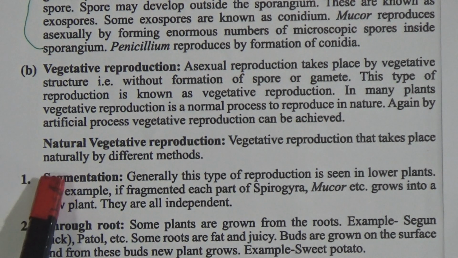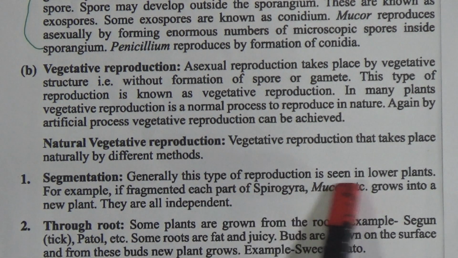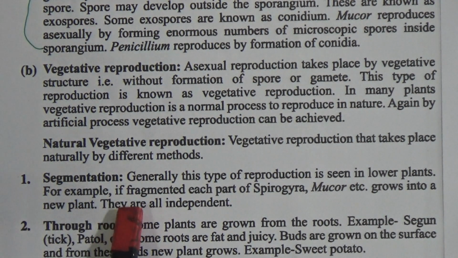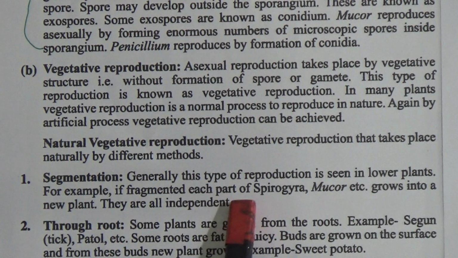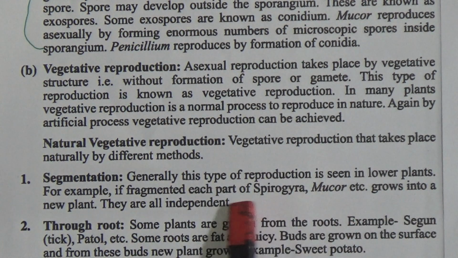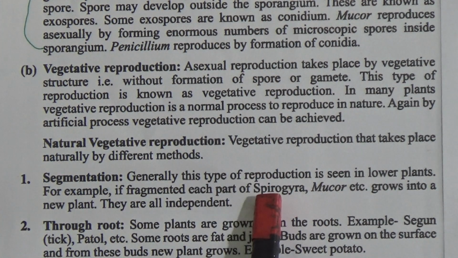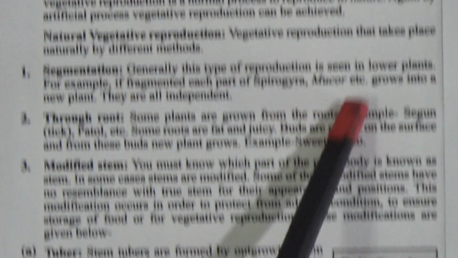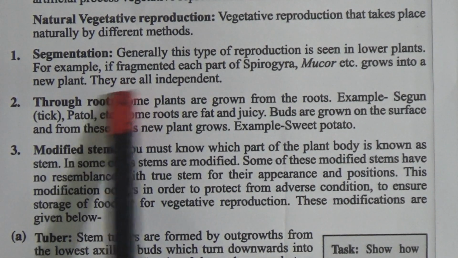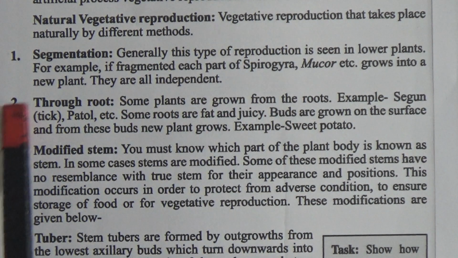First one, segmentation. Generally, this type of reproduction is seen in lower plants. For example, in fragmented state, each part of Spirogyra and Mucor grows into a new plant. Dear students, Spirogyra is a lower plant, but Mucor is a fungus. They are all independent through roots.